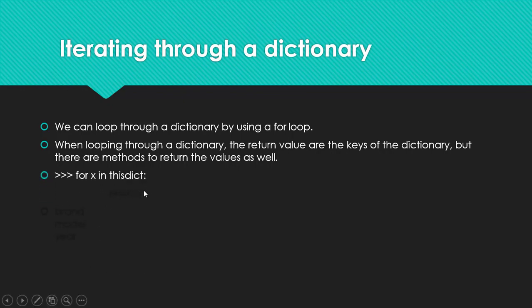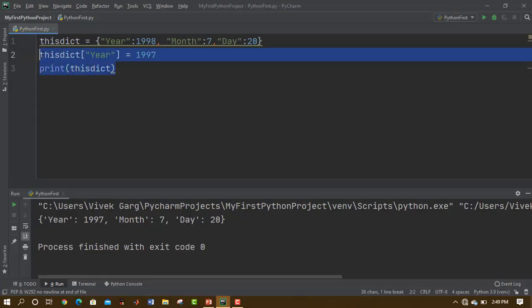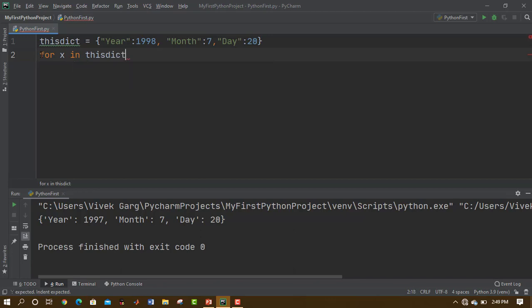For x in this dictionary, print x, then the output would be brand, model, year. Let me just write the code for you. For example, here what I'll do is for x in the name of this dictionary. If you don't know how for loops work in Python, I'll suggest you go to lesson number 13 of this tutorial series. There I have explained what for loops are in Python and how we can use them. I will link it somewhere here on the screen. You will get a card, so you can check that out.